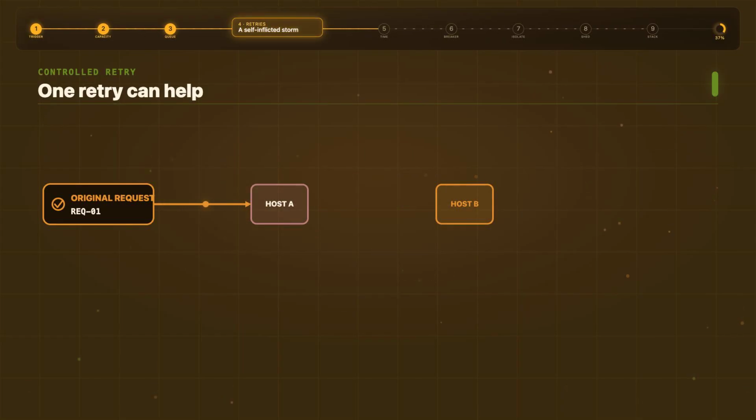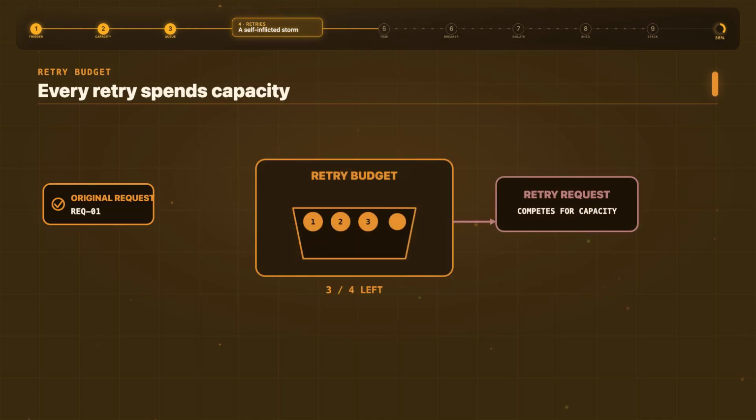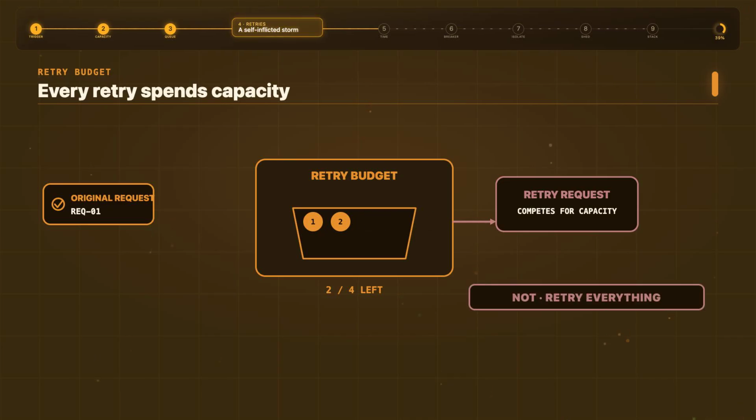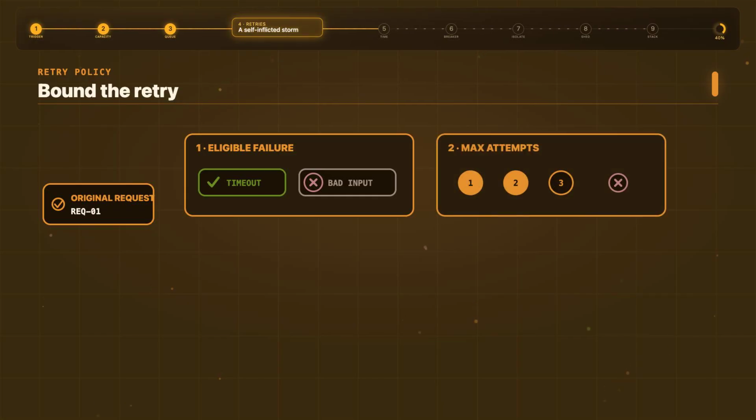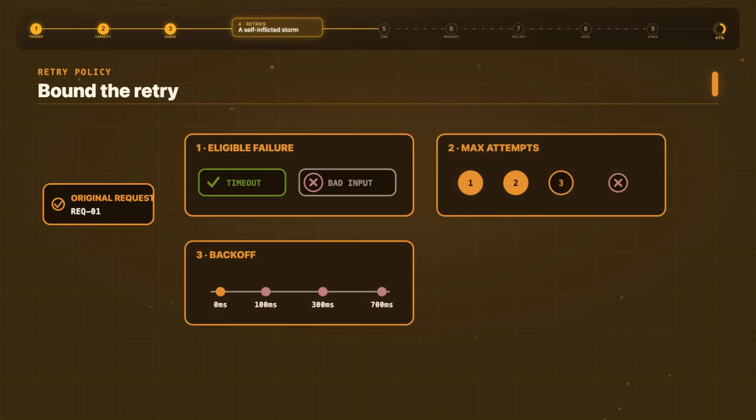Retries are not automatically bad. A second attempt can hide a brief network fault or a single unhealthy host. But a retry is a new request competing with first attempts. It must spend from a budget. So the rule is not retry everything. Retry only failures that might succeed on another attempt. Limit the number of attempts. Back off between them.